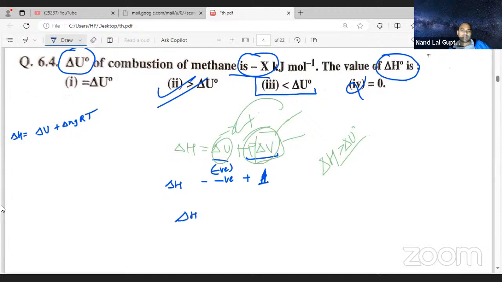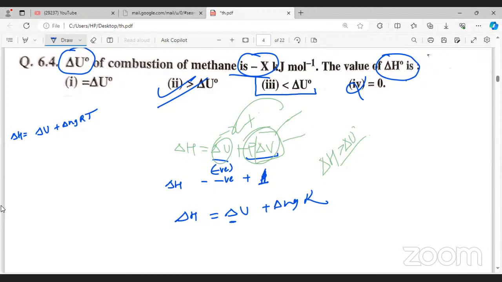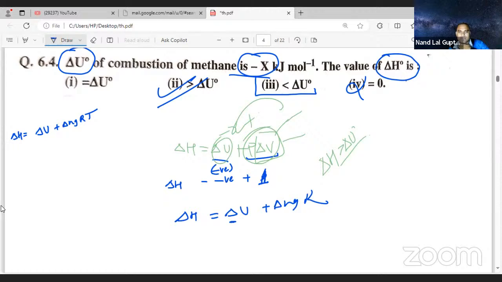Okay, this is correct. Delta H is equal to delta U plus delta n g RT, right? This term is a negative term, but this one will always be positive, no? Whatever the situation might be.